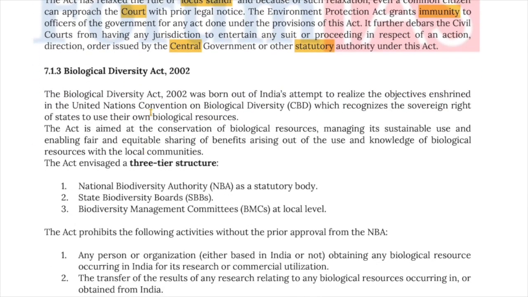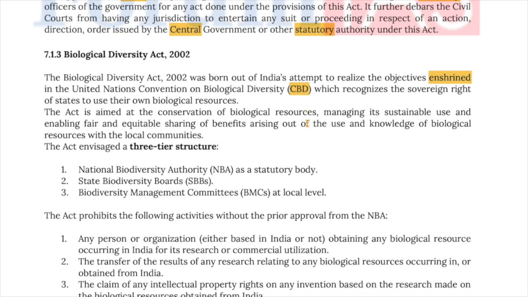Now, let's move on to the Biological Diversity Act of 2002. Now, the Biological Diversity Act of 2002 was born out of India's attempt to realize the objectives enshrined in the United Nations Convention on Biological Diversity, which recognizes the sovereign rights of the states to use their own biological resources. The Act is aimed at the conservation of biological resources, managing its sustainable use, and enabling fair and equitable sharing of benefits arising out of use and knowledge of biological resources with local communities.